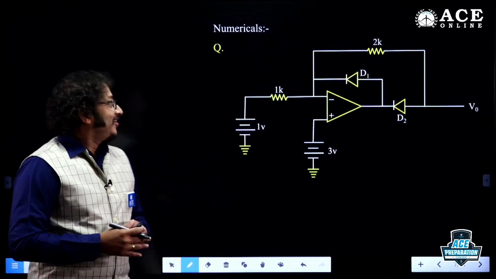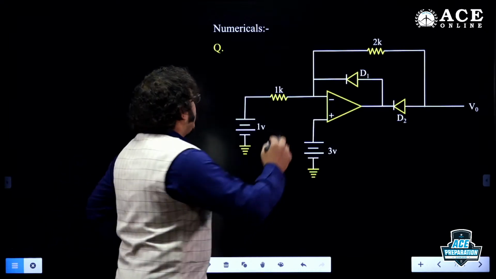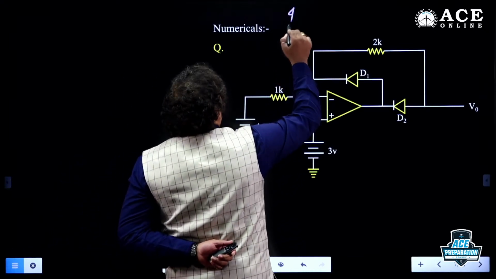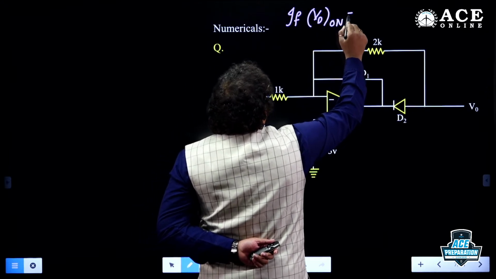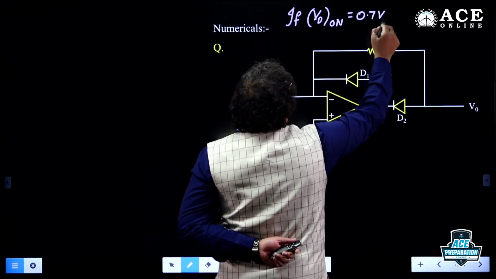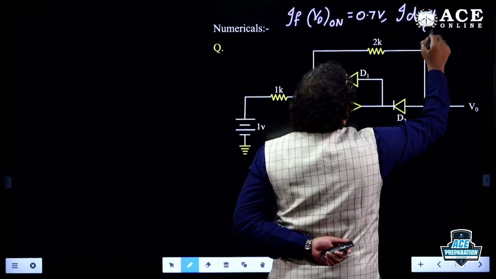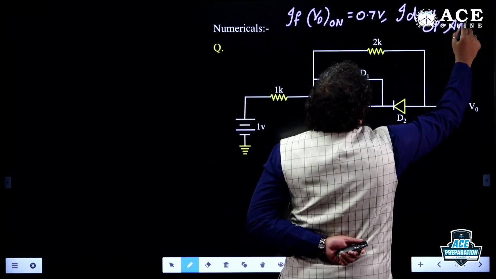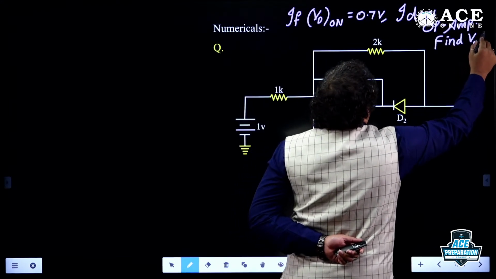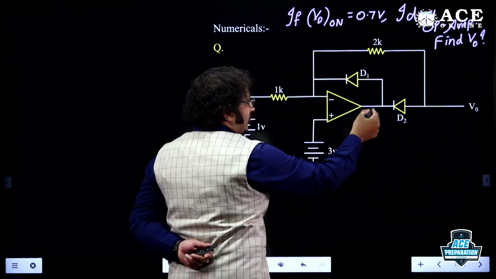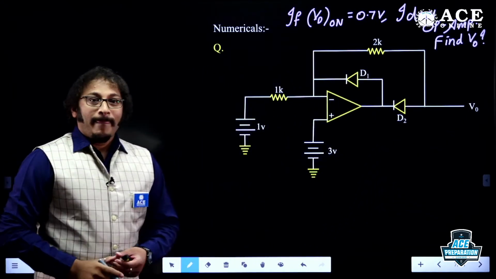Now let me increase the diodes. Treat it as the same question. What is that question, guys? If the diode on voltage is simply equal to 0.7 volt, and treat this as an ideal op amp, find V naught. If you want, you can find VOP also, the output voltage. Find V naught.